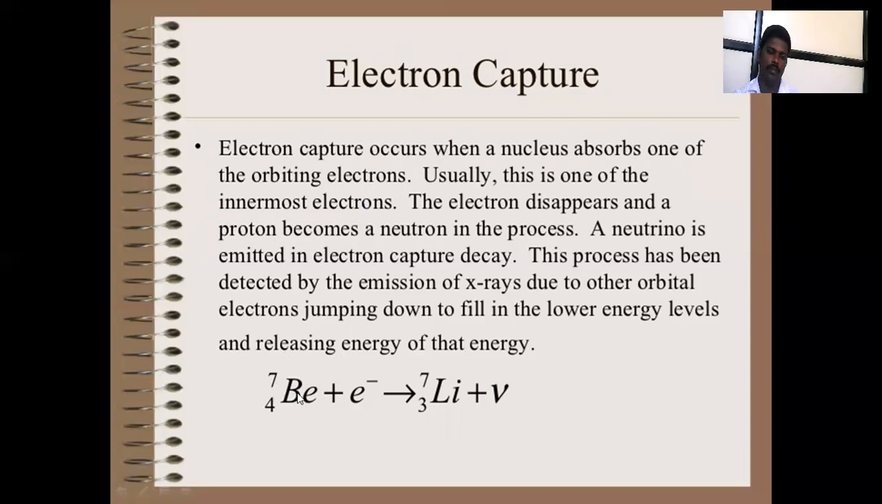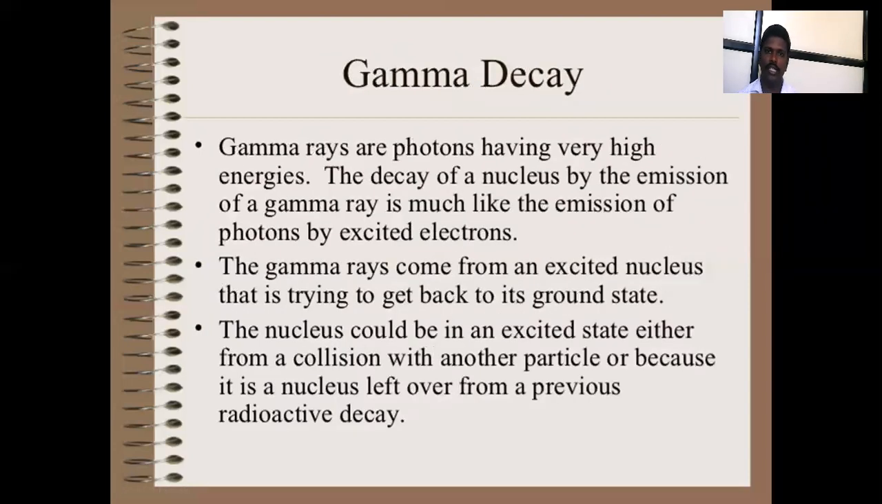Beryllium 4, beryllium 7, plus an electron, gives lithium 3, lithium 7, plus a neutrino, to form the positive neutrino, not a bar, that is an anti-neutrino. Then the last decay is gamma decay.